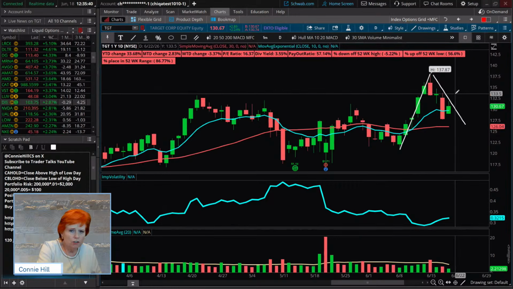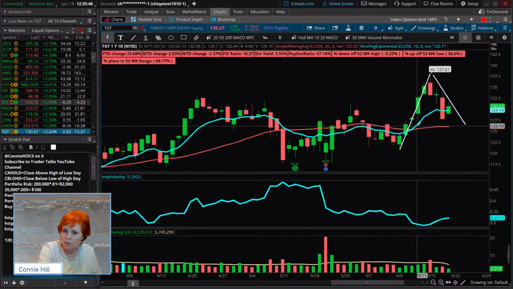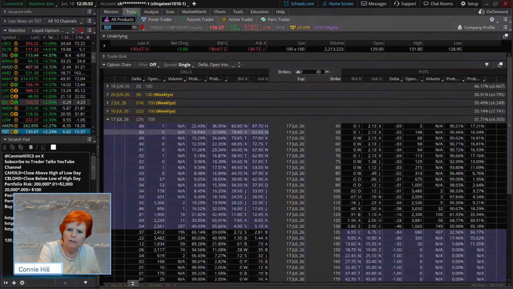Now on this one, if you were to wait for tomorrow and wait for a flag breakout, you could use the height of the flagpole to set a target, if you wanted to use the technicals. In our class, we've just been using numbers. Okay, so on here, let's go to the target.